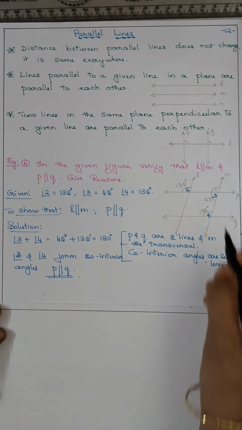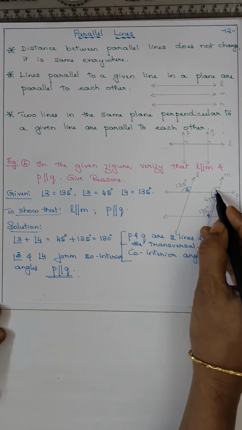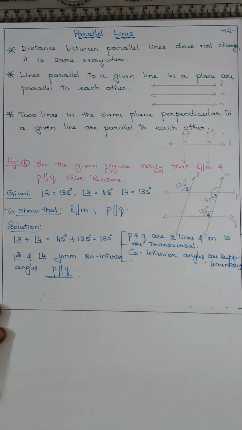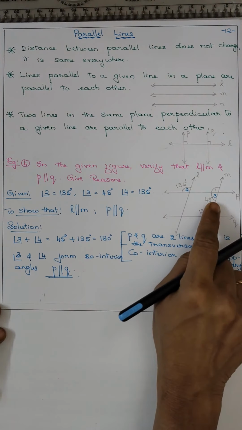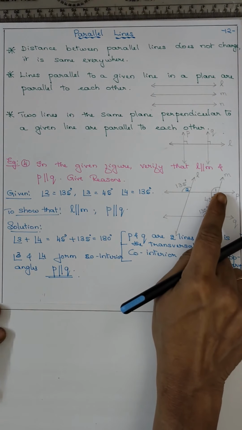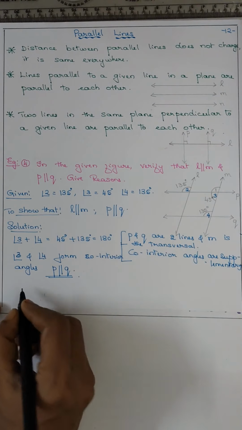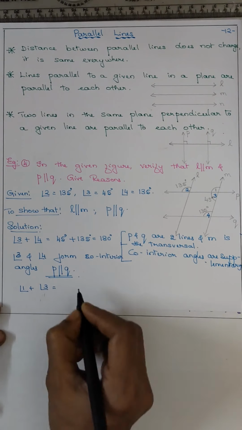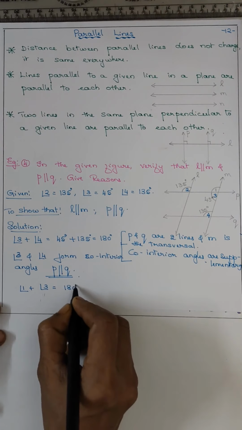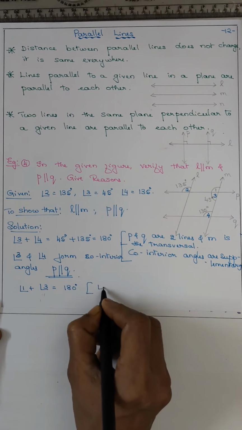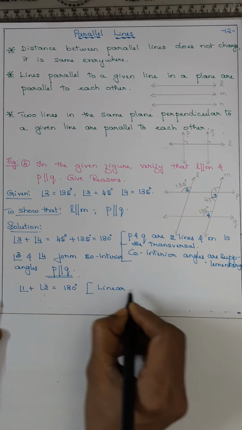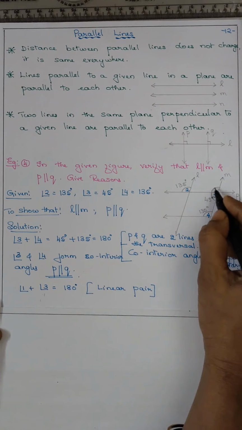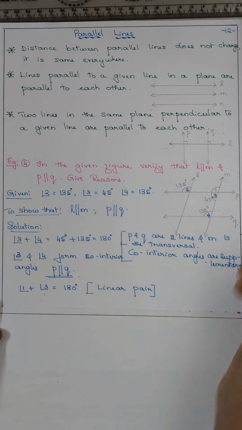Now, for L and M, first we have to see angle 1. So angle 1 plus angle 3 is equal to 180 degrees. Why? They form a linear pair. Adjacent angles, total 180.